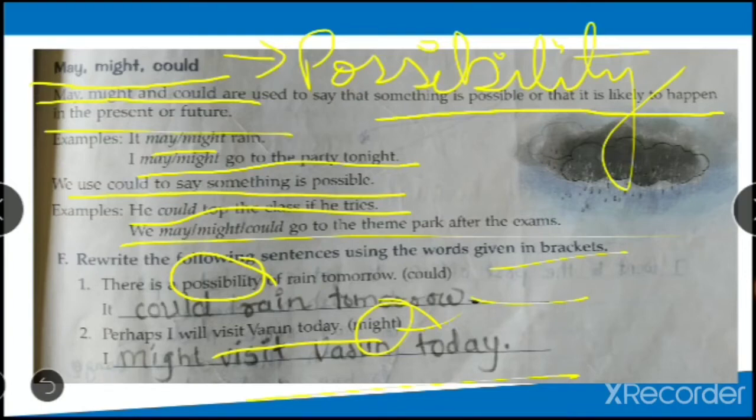Let me help you with the third one also. Perhaps I won't go to school today. You have to use may. So I perhaps I won't. That itself is talking about possibility, right? So I may. Now won't is there. It means negative. So you have to use may not. I may not go to school today. Is it clear? So you have to omit the possibility word and keep the remaining sentence by adding the modal. Clear? This is about modals that we studied. Can, could, may, might. Okay.